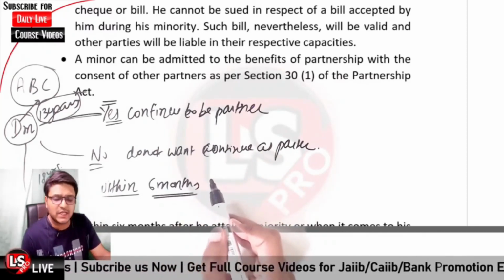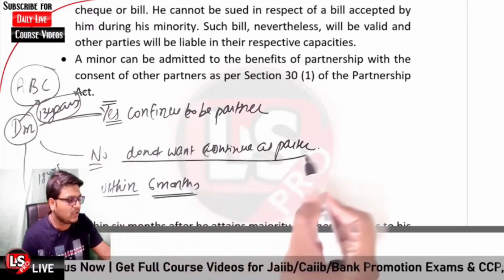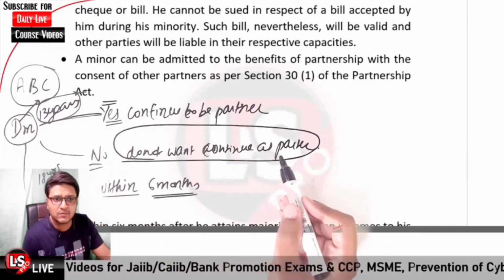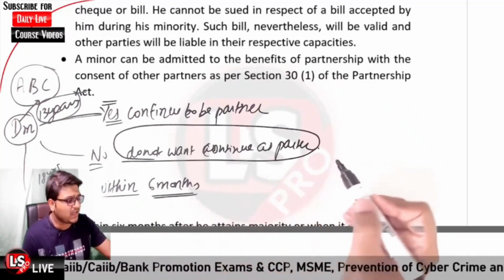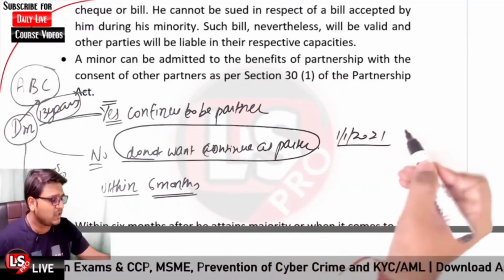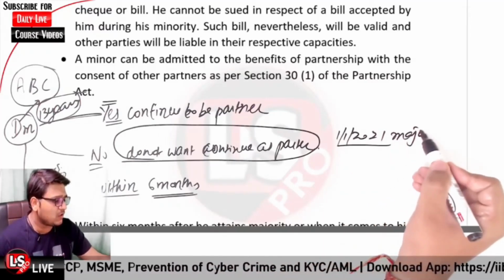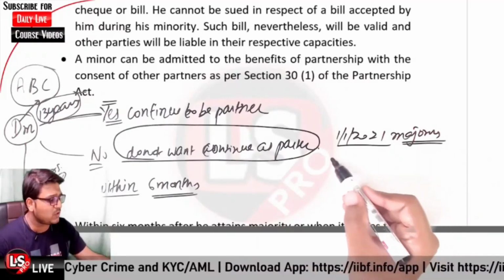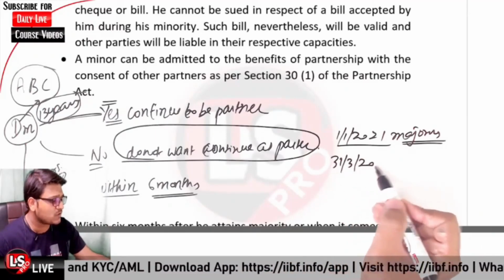If he chooses that he does not want to continue as partner, let us say that he attained majority on 1st of January 2021, and further he gave public notice on 31st of March 2021.